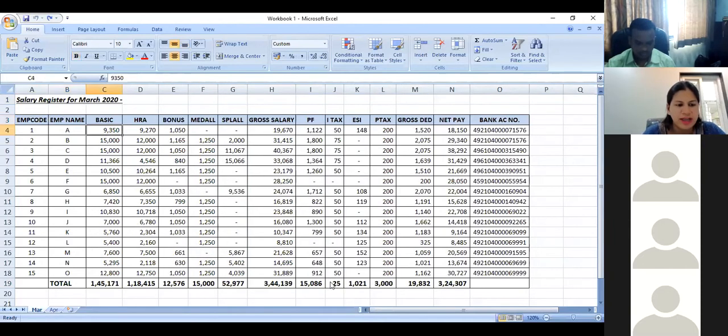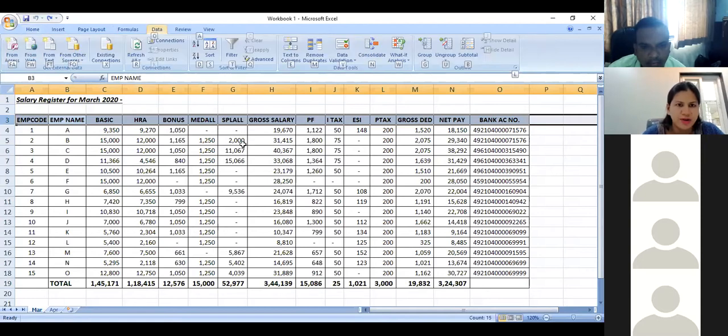If I go to the tab of March, first what I would do is I would do a filter for which I will have to select the row 3. You can use a shortcut key Alt A and T by which you can directly use the filter instead of going to data and then doing filter.